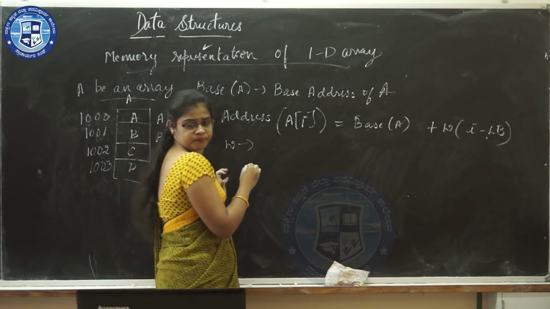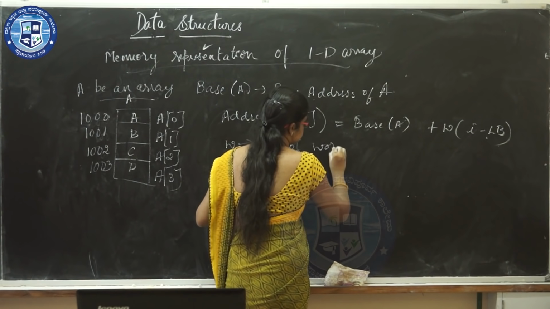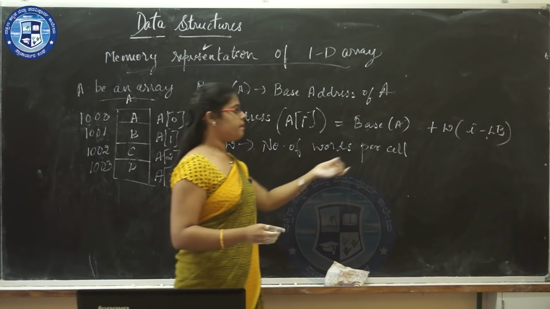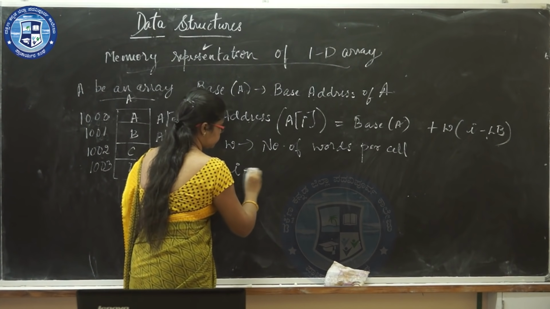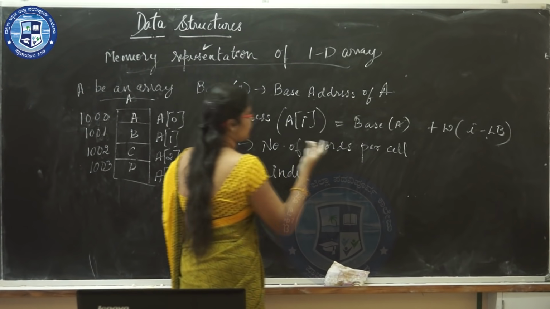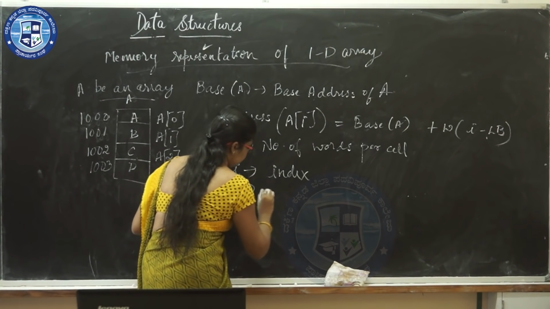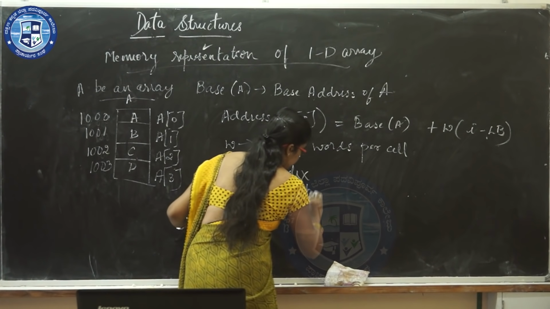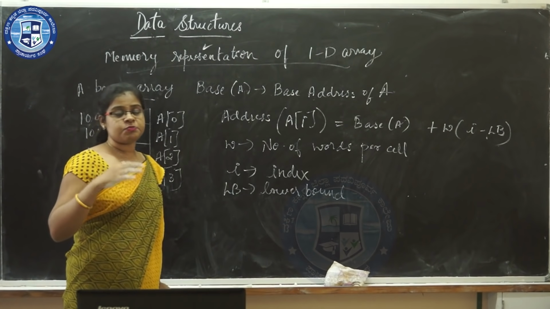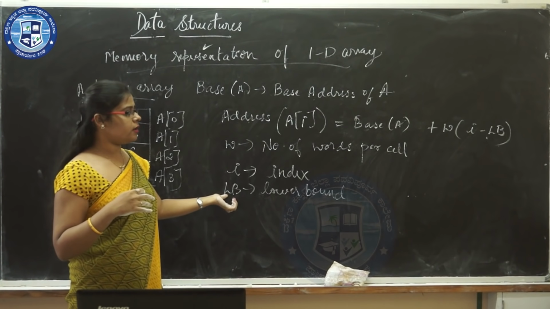W is the number of words per cell. I is the index, or we can say the location, and LB is the lower bound. Lower bound means the smallest index, that is, the 0th location is the lower bound.